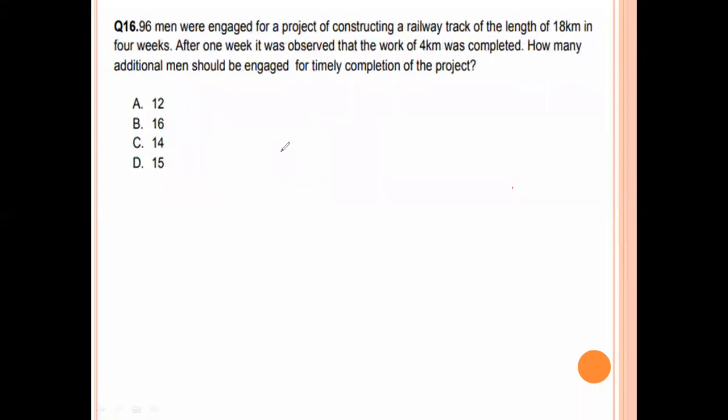Next, 96 men were engaged for a project constructing a railway track of length 18 kilometers in 4 weeks. After 1 week, they completed only 4 kilometers.